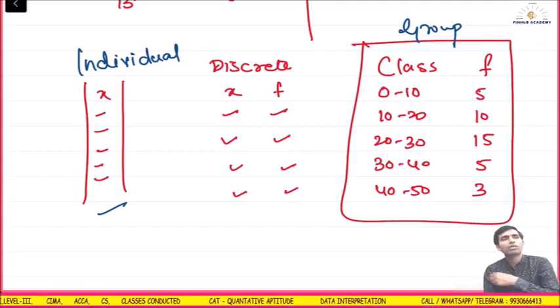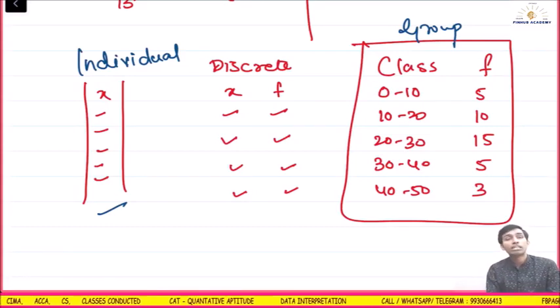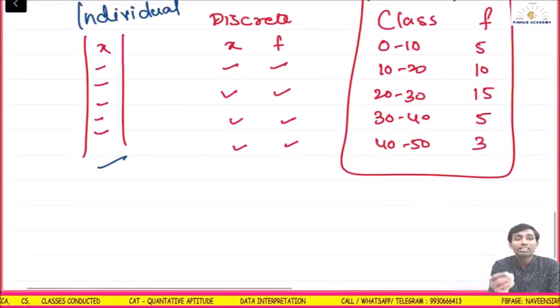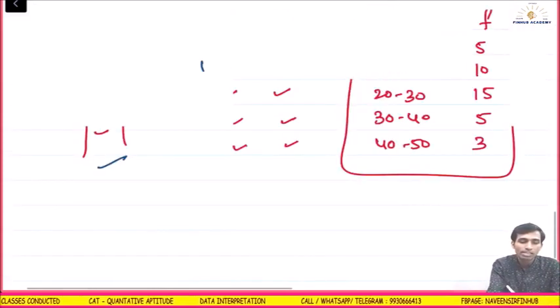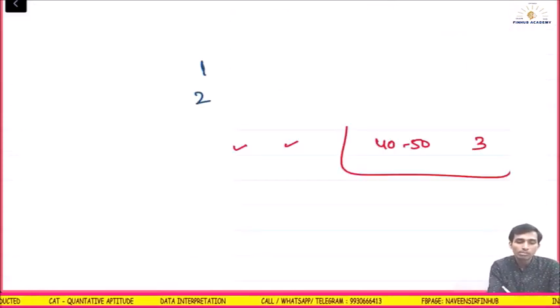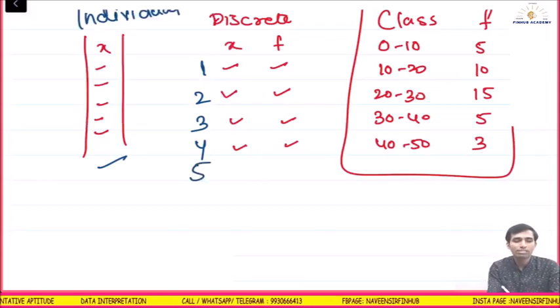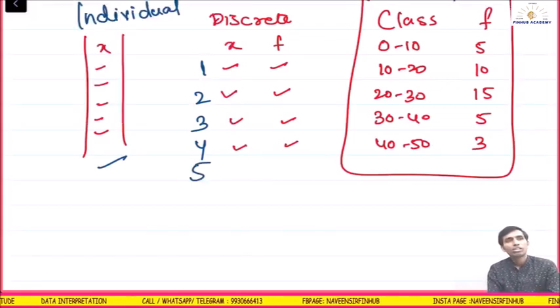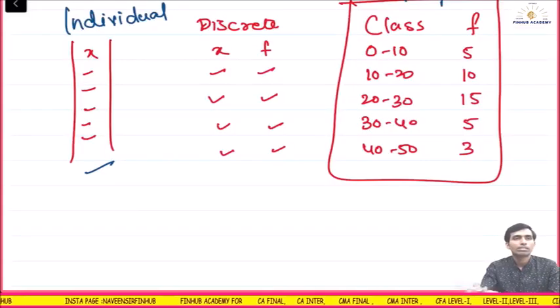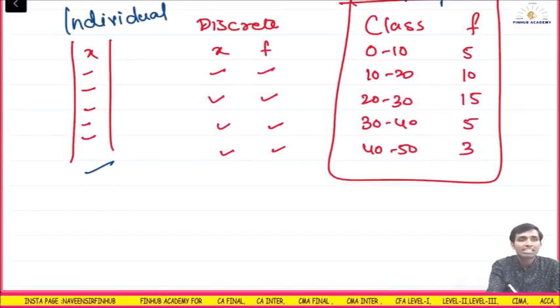You can't list it down in individual form or in discrete form. Even in discrete form, if you try it with 100 students, someone might have got 1, some people might have got 2, some people might have got 3, some 4, some 5, something like this. Understood? Till 100 marks, the paper is there. One minute, I am saying that it's a 100 marks paper.